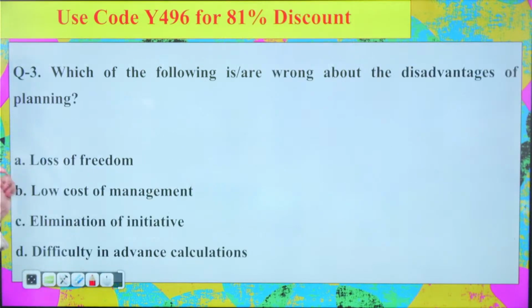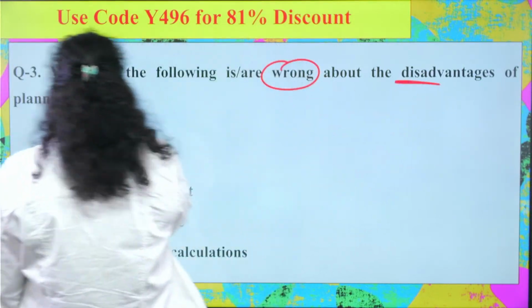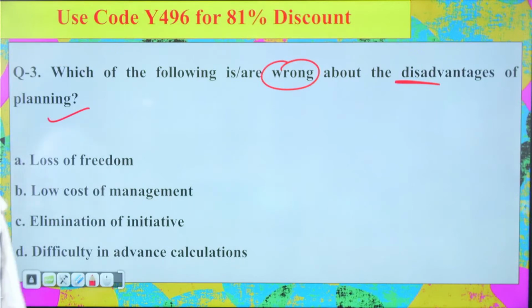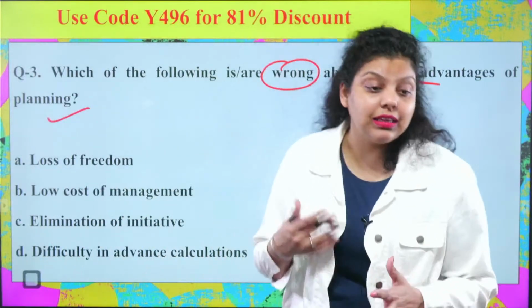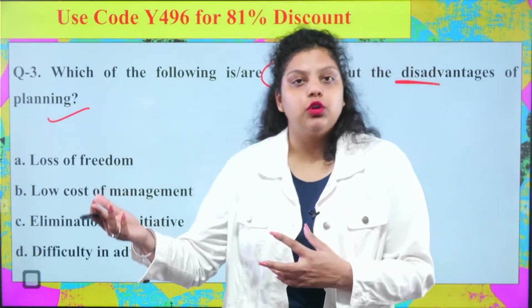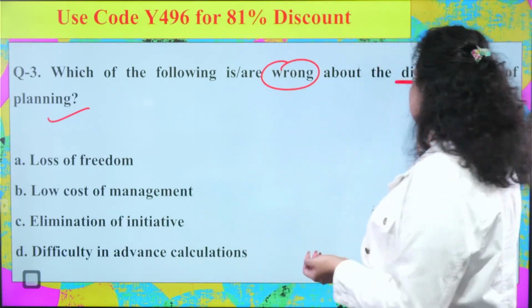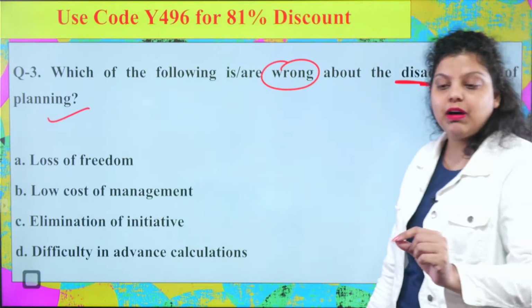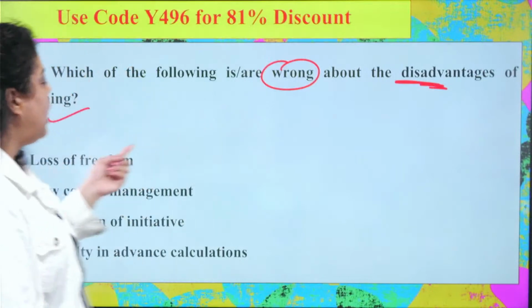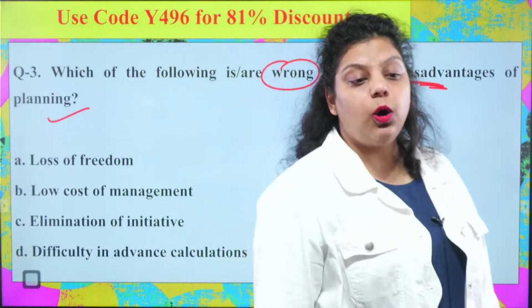Now, the third question is talking about which of the following is wrong about the disadvantages of planning. We know planning is very much important, and what is planning? Planning is simply thinking in advance what to do to achieve your goal, to achieve your objective. That is planning. So here the question is asking which of the following is wrong about the disadvantages of planning. Yes, planning has so many advantages, but it also has disadvantages. Out of these four options, which of the following is not a part of the disadvantages of planning? A, B, C or D? Let me know.